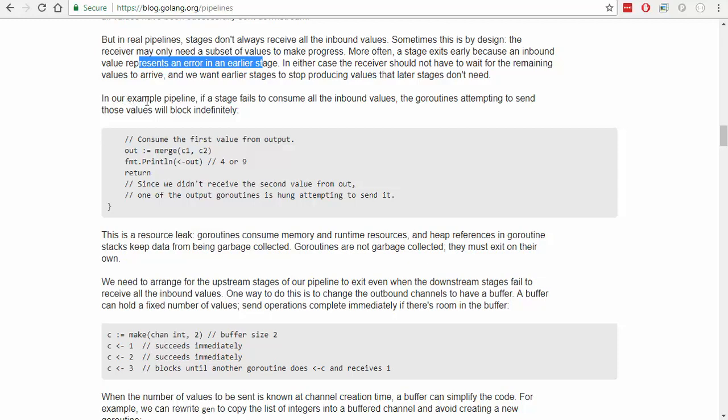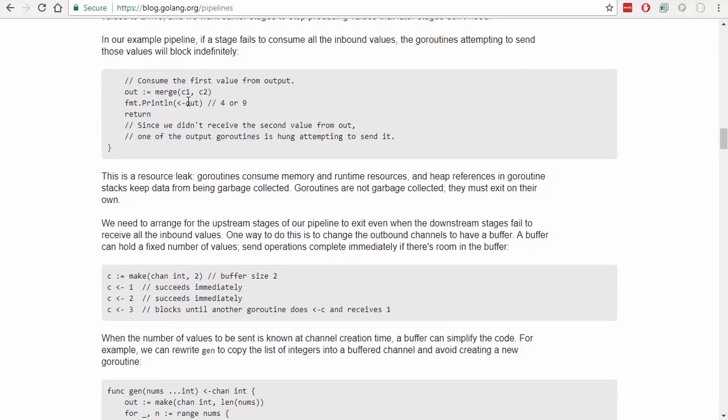In our example pipeline, if a stage fails to consume all the inbound values, the Go routines attempting to send those values will block indefinitely. So, for example, consume the first value from the output. Okay, so we get our channel, we grab the first value, and then we bail out. Since we didn't receive the second value from out, one of the output Go routines is hung attempting to send it. Correct.